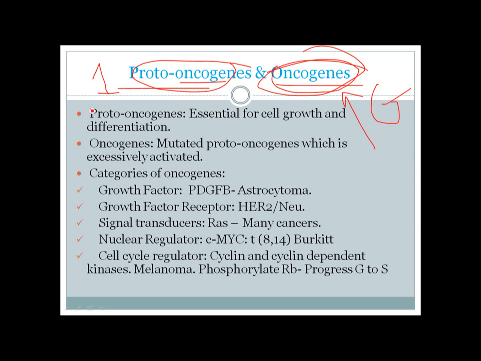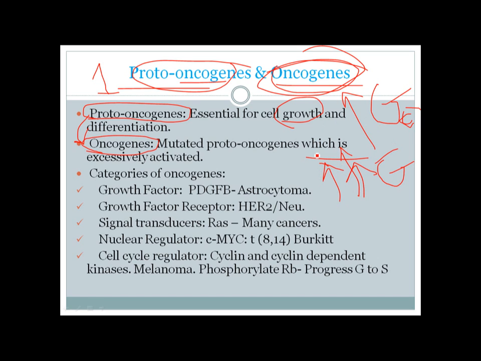Actually every one of us, every human being, has proto-oncogenes. Those are essential for cell growth, but this growth is regulated. So this growth is controlled. But when these proto-oncogenes are excessively activated, they transform into oncogenes, and those oncogenes will lead to excessive growth, more than normal, leading to formation of a malignancy.